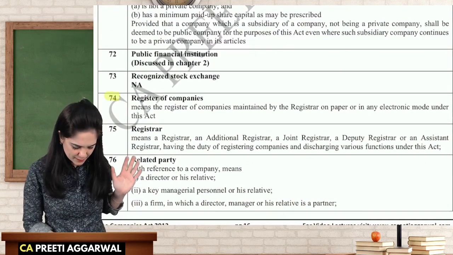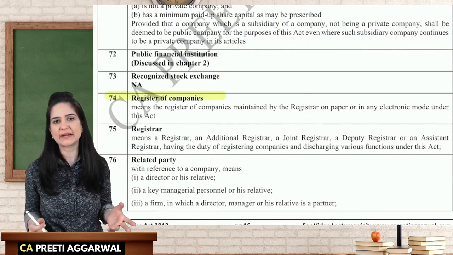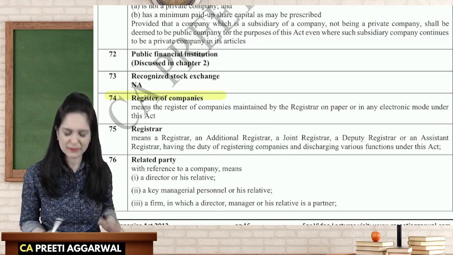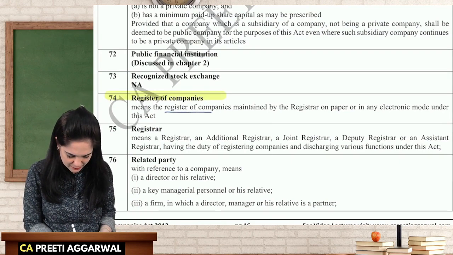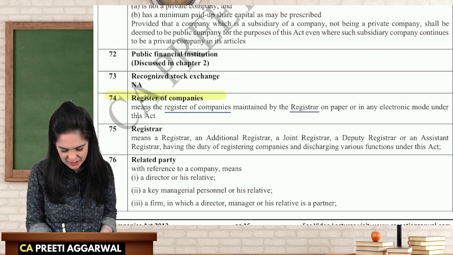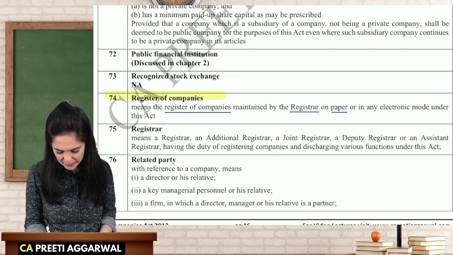Register of companies is not important for the exam. But what is it exactly? It is nothing but a register maintained by the registrar having records of the company. Who maintains it? The registrar maintains it. How does he maintain it? Either on paper or in electronic mode.